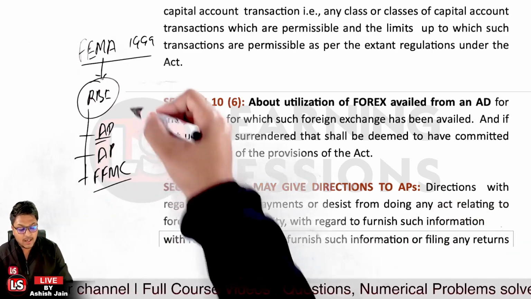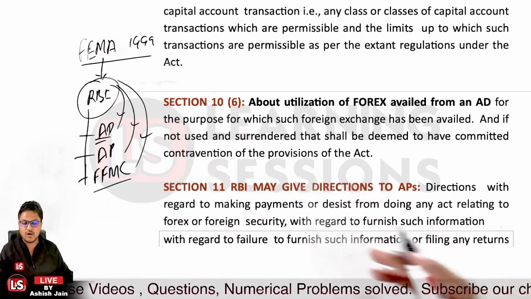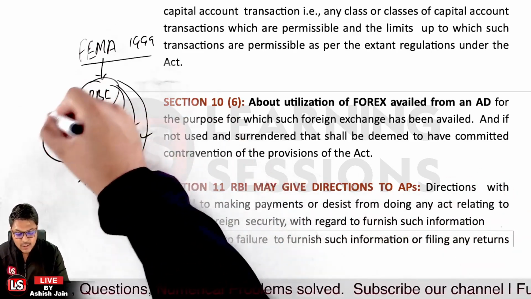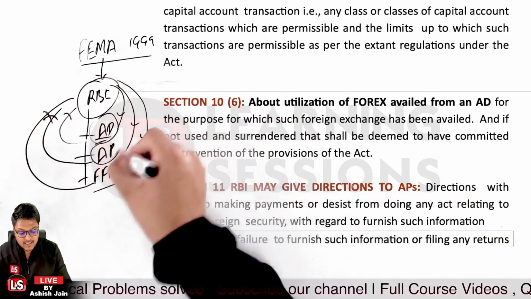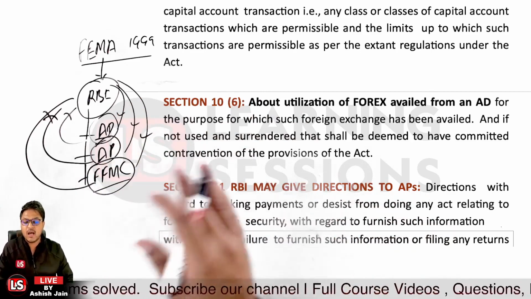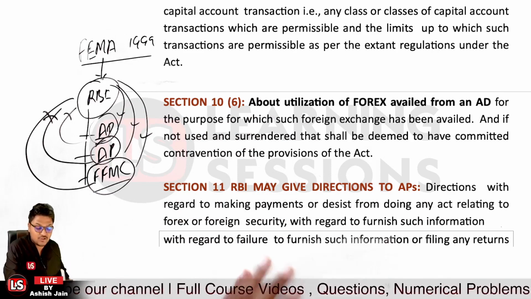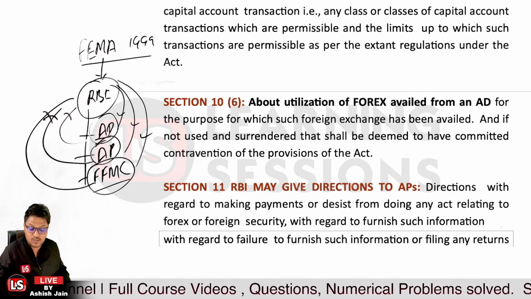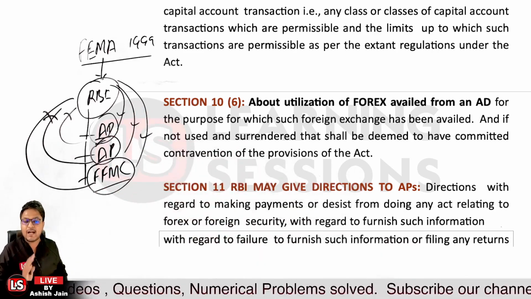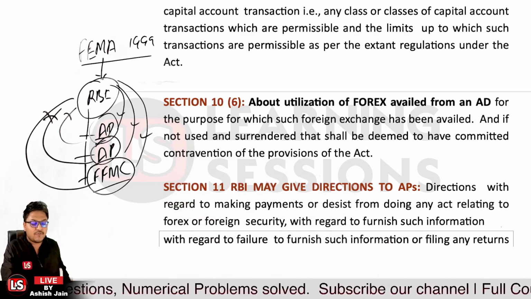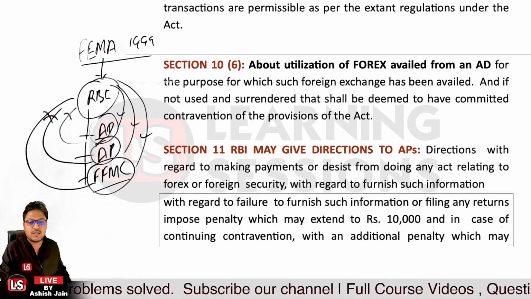RBI can give directions to these, such as that they should not sanction foreign currency to certain persons, or that they must follow reporting guidelines. If these institutions do not comply, the Reserve Bank of India can impose a penalty. It is said that if the information which was to be furnished by authorized persons or authorized dealers to the Reserve Bank of India is not furnished, or correct information is not given in time, a penalty of rupees 10,000 can be imposed.